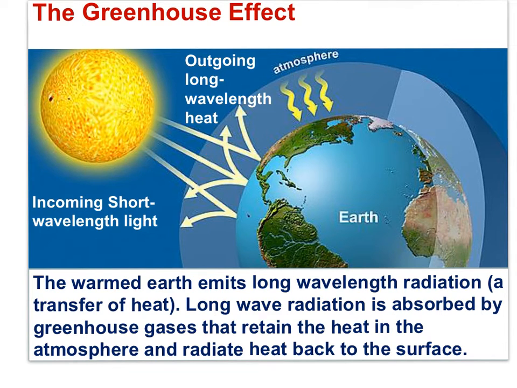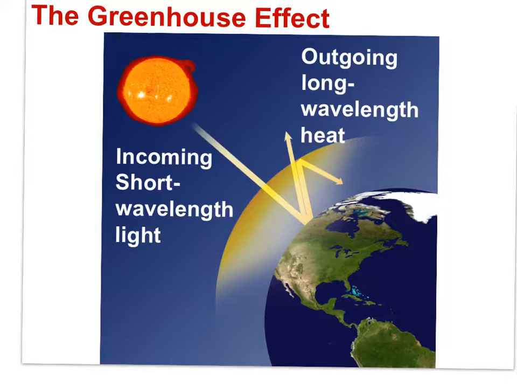Short wavelength solar energy enters the Earth's system. The warmed Earth emits long wavelength radiation back out. This is like a transfer of heat. The long wavelength radiation is absorbed by the greenhouse gases that retain the heat in the atmosphere and re-radiate it back to the surface. And this is what keeps the Earth warm, a hospitable 15 degrees C. I hope you're getting the idea. Apologies for the repetition. It's important that you take in the ideas.